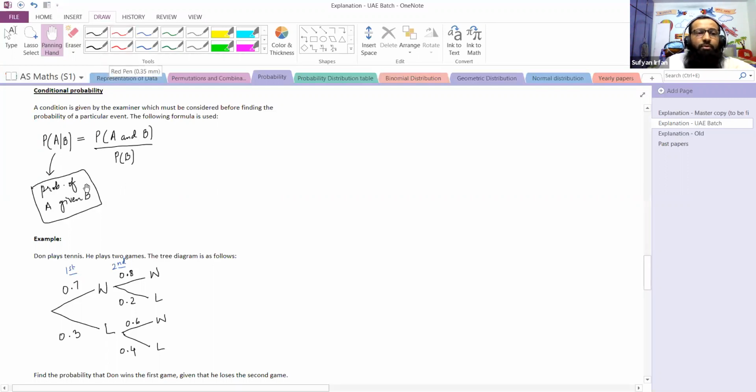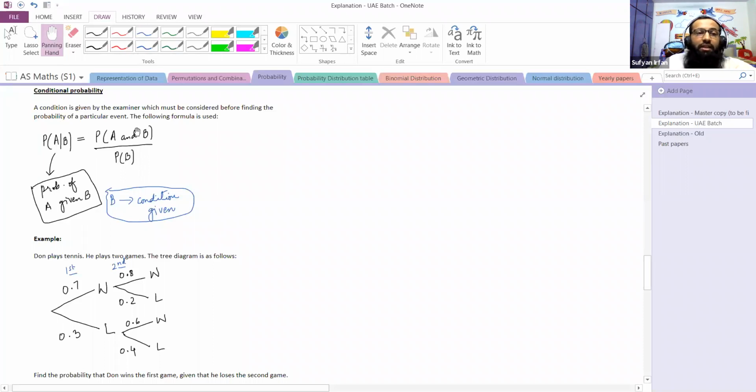The examiner says probability of A given B. So what is B? B is the condition given by the examiner. So A oblique B means probability of A given B. The examiner will say probability of A given B. After the word given, B is coming, which means after the oblique we will write B, and before the oblique we will write A.